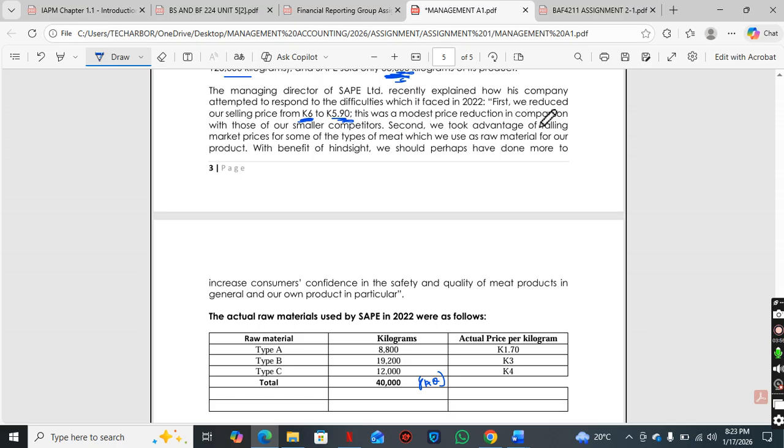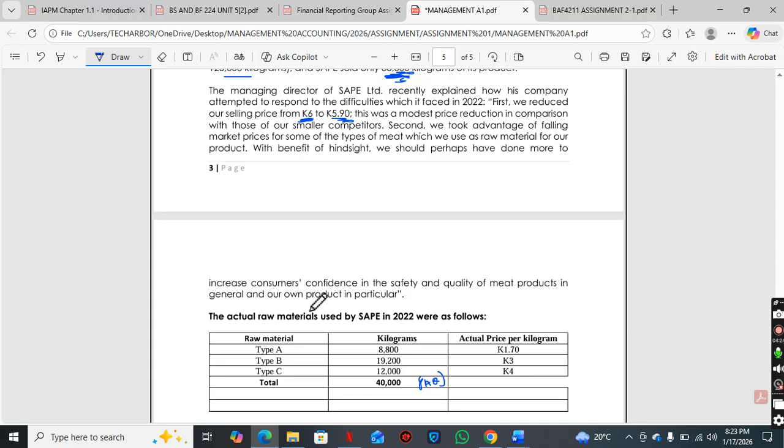Second, we took advantage of falling market prices for some of the types of meat which we use as raw material for our product. With benefit of hindsight, we should have perhaps done more to increase consumers' confidence in the safety and quality of meat products. So basically, the quality of their product diminished and consumers are losing confidence in them.